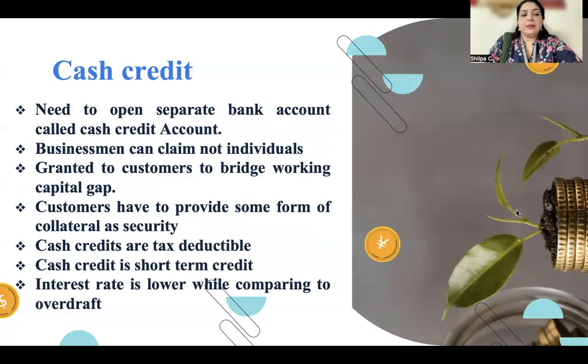Moving on, the second method of granting loans is the cash credit. Here the customer needs to open a separate bank account called a cash credit account. Businessmen can claim it, not individuals; it is granted to customers to bridge a working capital gap. And here the customers have to provide some form of collateral as security. Cash credits are tax deductible, and cash credit is a short-term credit. Here the interest rate is lower compared to the overdraft.